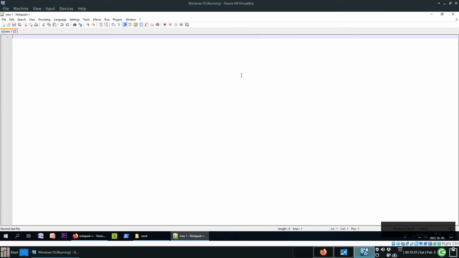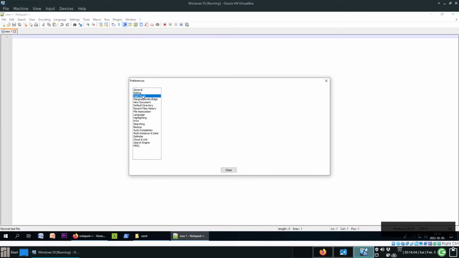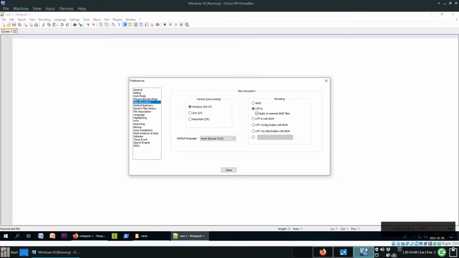It's a very basic text editor. Let's do some basic settings, preferences, and here let's see what to change. Yes, for new document, maybe you have ANSI encoding. I suggest UTF-8.